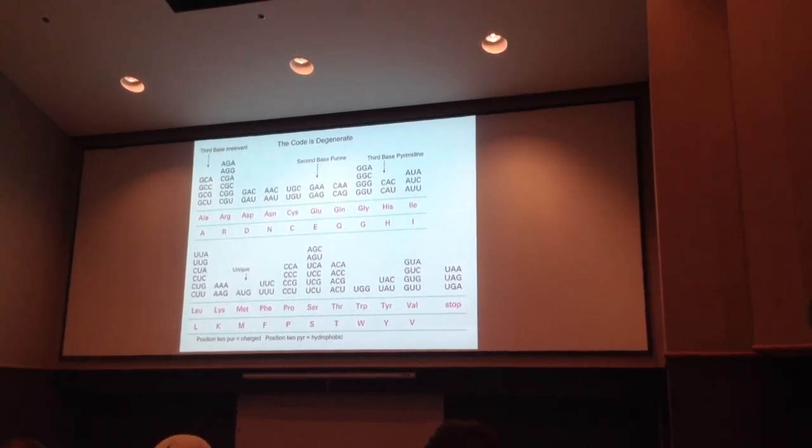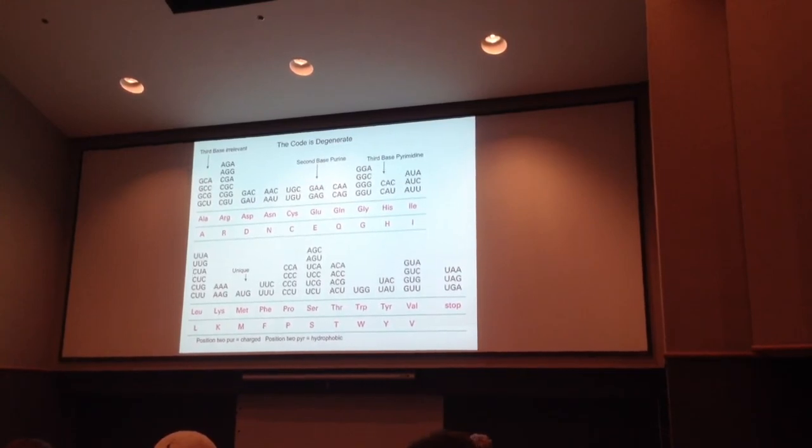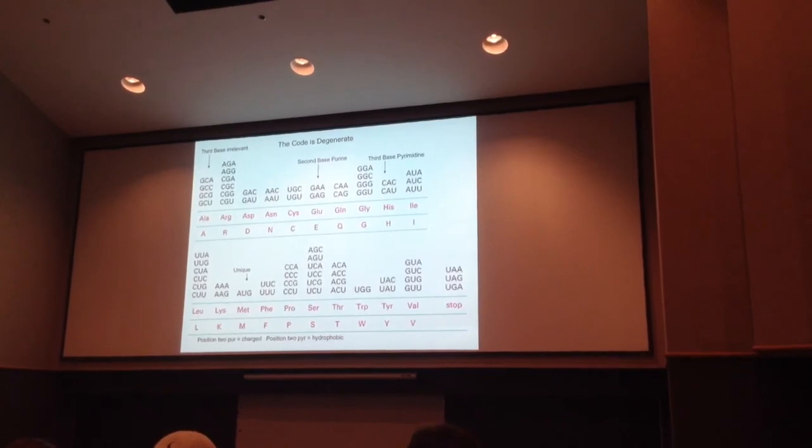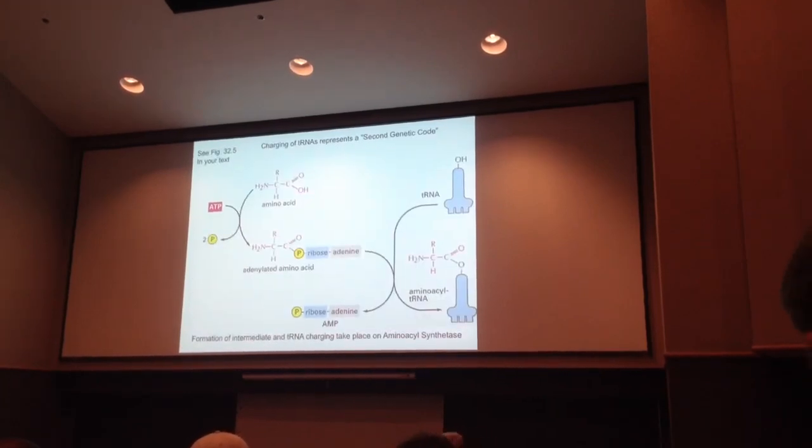We don't know. Remember, if you have a triplet code, you have 64, a lot of possibilities there. All of these possible triplets essentially code, or are codons, for amino acids, except for 3, UGA, UAG, and UAA, which are stop codons. So they indicate termination of protein synthesis. And this is what we call the genetic code. You probably had it in biology when you were in high school, and that's pretty much what happened. Now, the tRNA molecule